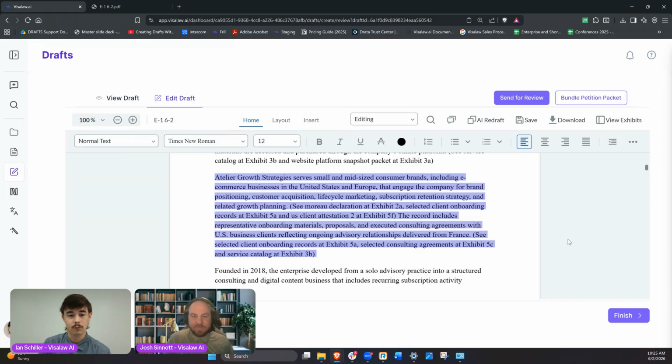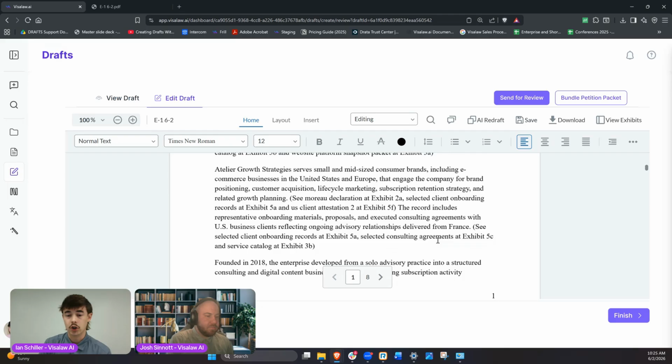And again, some of the things that we'll note is, you look at the rich text editor here on the screen. This is something that you should be fairly familiar with. We've all used Word, we've all used Google Docs. This is built to give you that option to do this in platform before you send it for review, so that you can go ahead and get your first edits out of the way. And it's a great collaboration tool.